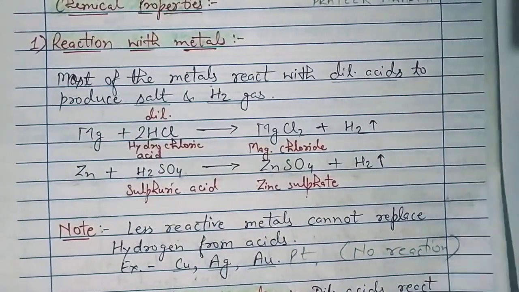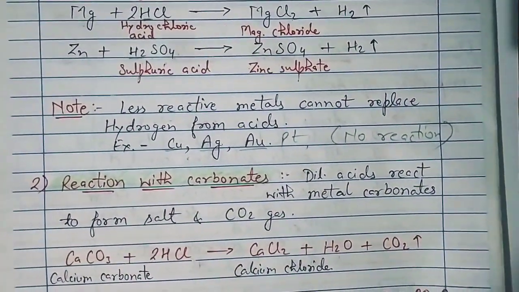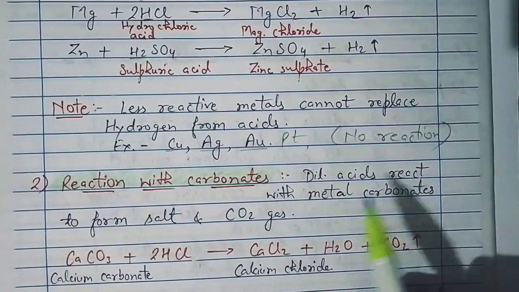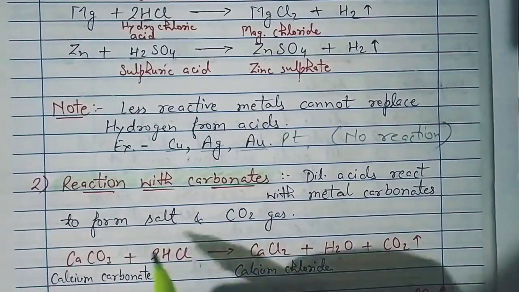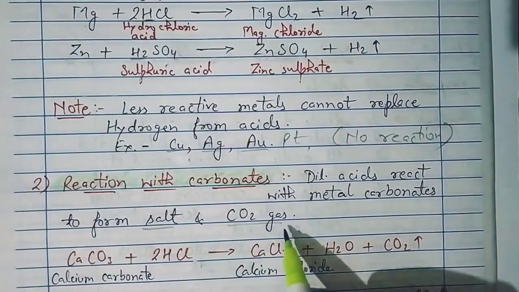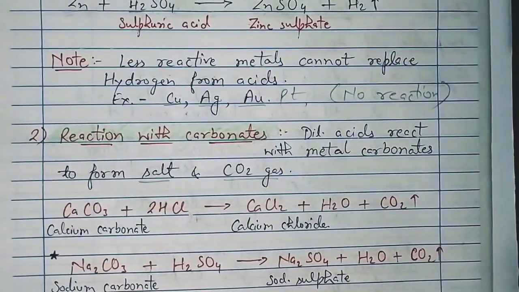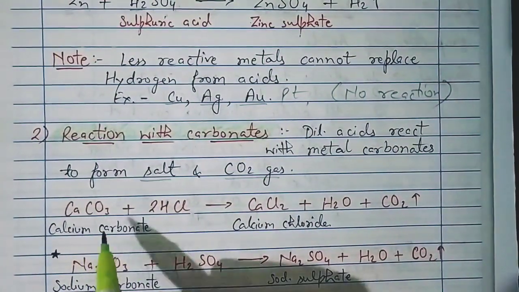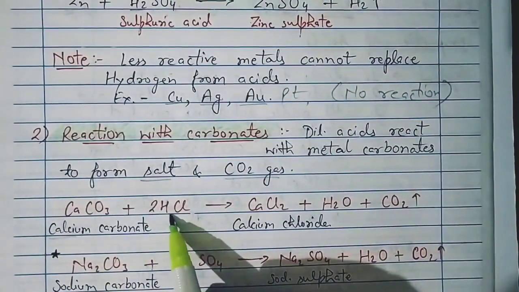Now we are going to take the next reaction, that is reaction of acid with carbonates. When dilute acids react with metal carbonates, it forms salt and carbon dioxide gas. Salt and carbon dioxide gas. For example, we have calcium carbonate. This is the carbonate of calcium metal. It is reacting with hydrochloric acid.